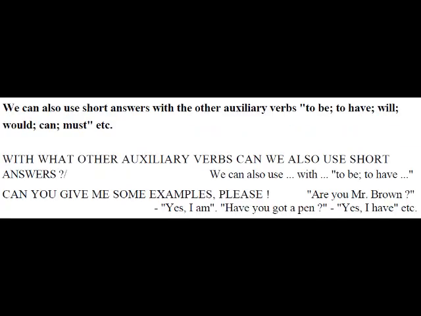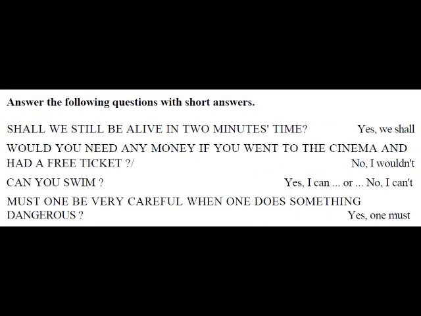Did people believe the world was round in the old days? No, they didn't. We can also use short answers with the other auxiliary verbs, to be, to have, will, would, can, must, etc. With what other auxiliary verbs can we also use short answers? We can also use short answers with the other auxiliary verbs to be, to have, will, would, can, must, etc. Can you give me some examples, please? Are you Mr. Brown? Yes, I am. Have you got a pen? Yes, I have, etc.